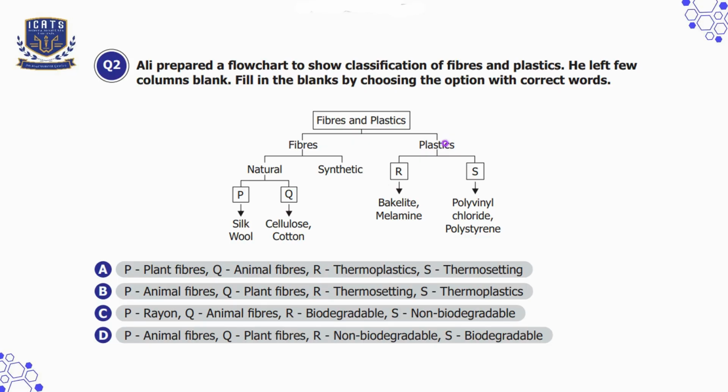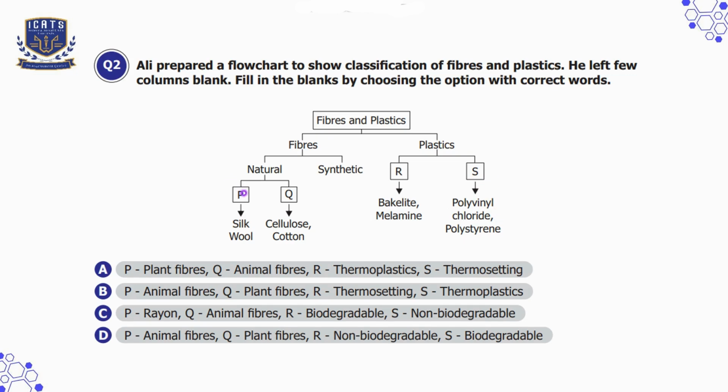Plastics are classified as thermosetting plastics and thermoplastics. Thermosetting plastics are those plastics which do not soften on heating and are used in electrical fittings, for example, bakelite and melamine. And thermoplastics, these plastics soften when heated and can be remolded, for example, polyvinyl chloride and polystyrene. So we can say that R is representing thermosetting plastics since it includes bakelite and melamine, and S is representing thermoplastics since it includes PVC and polystyrene.